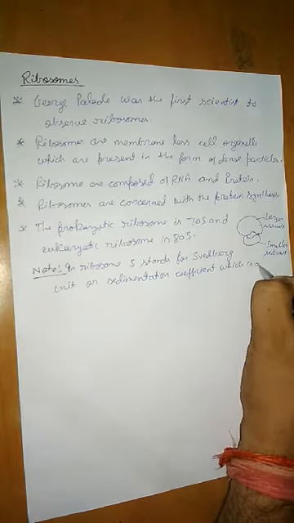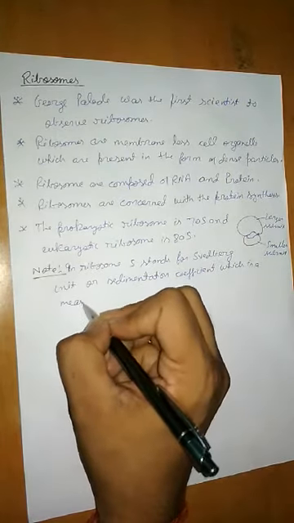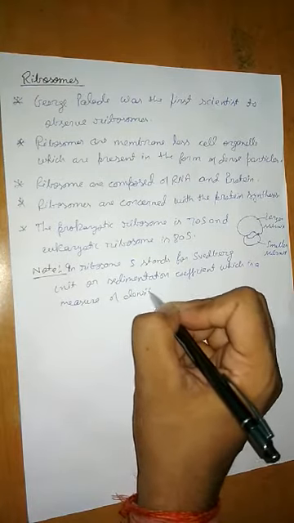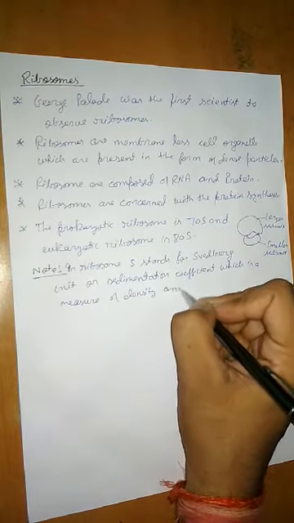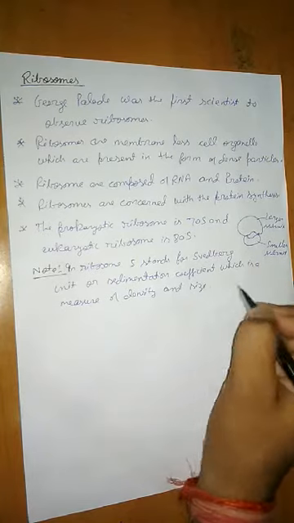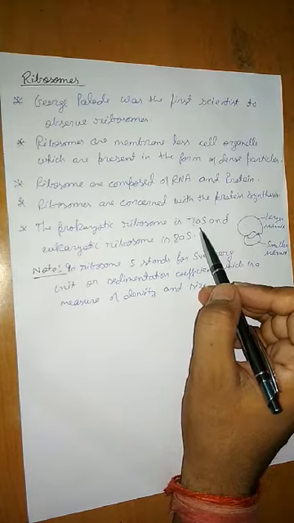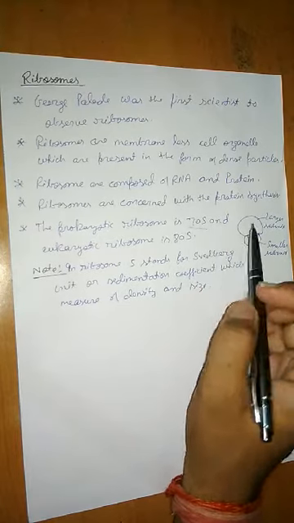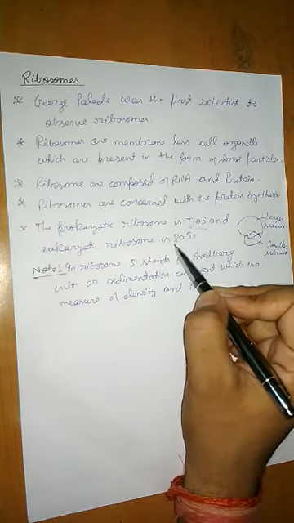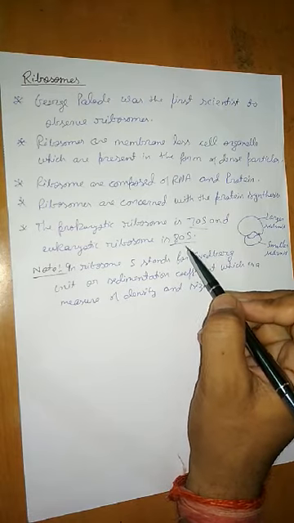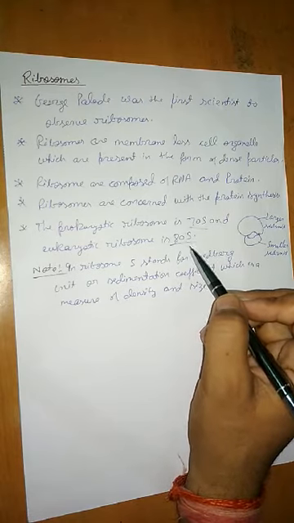Which is a measure of density and size. Very important. Which is a measure of density and size. It means, if we conclude, the prokaryotic ribosome is smaller because it is 70S, while the eukaryotic ribosome is larger, with a larger size as well as density, because it is 80S.